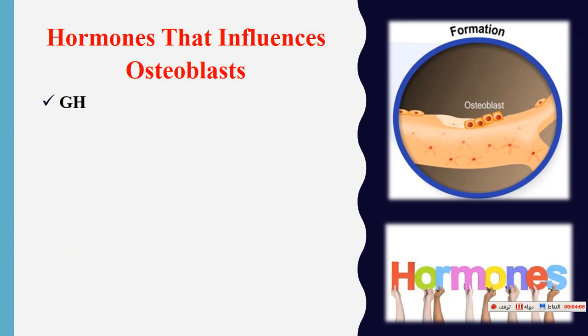The hormones that affect this cell are growth hormone, thyroxine, sex hormones, and calcitriol. All these hormones are secreted by special glands in our endocrine system.